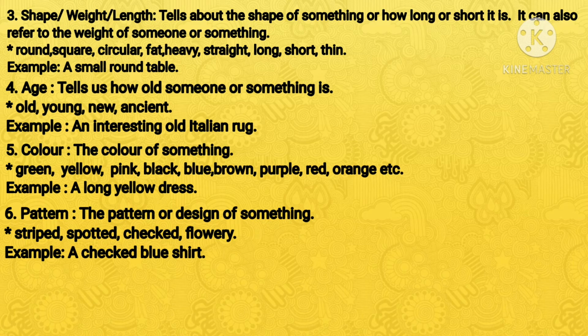Next, color. The color of something. Green, yellow, pink, black, blue, brown, purple, red, orange, etc. refer to color. Example: a long yellow dress. What is the color of the dress? It is yellow. The dress is also long. Long, which is an adjective of shape, or more precisely length, is before an adjective of color.